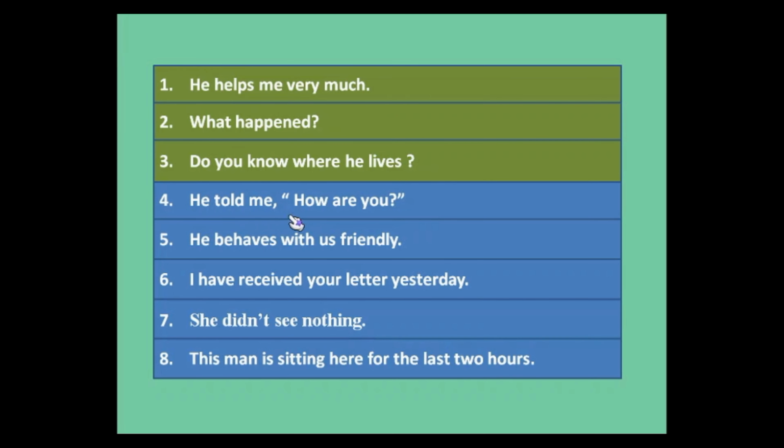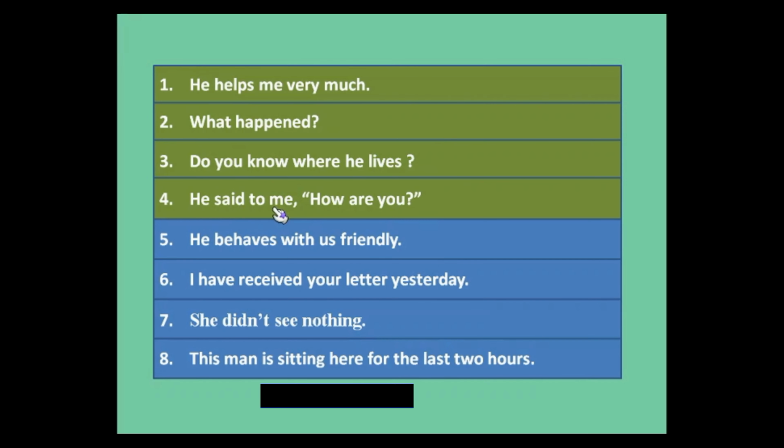So before an imperative sentence or assertive sentence you can use tell, but as you can see that this is an interrogative sentence, how are you, so before an interrogative sentence you cannot use tell. So you cannot say he told me how are you. You can say he said to me how are you or he asked me how are you.